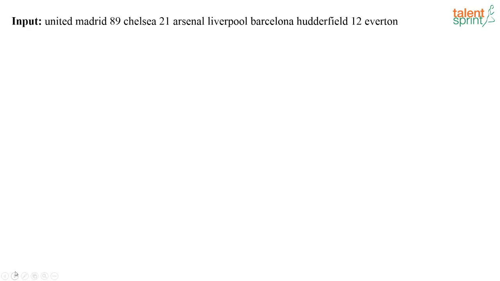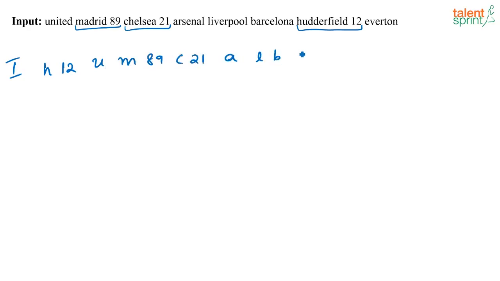Now let us look at this input. So if this is the case, what will come first? The words which have numbers along with them are these, right? So which will come first? This Huddle Feed 12, that will be your first step, right? Then you will have U, M89, C21, A, L, B, E. Now what will be your second step? The next one which will come after 12, 21, right? So H12, C21. Then you will have U, M89, A, L, B, E.